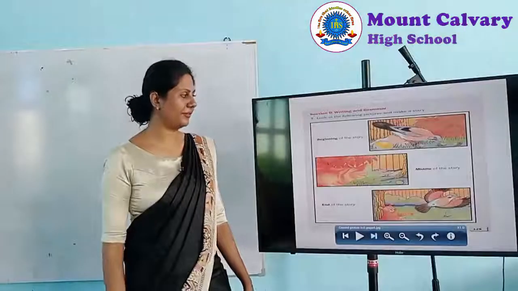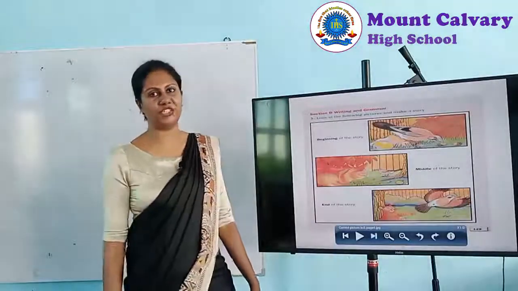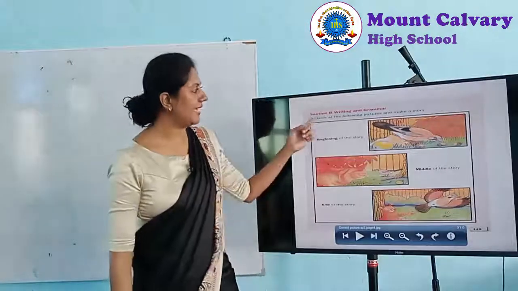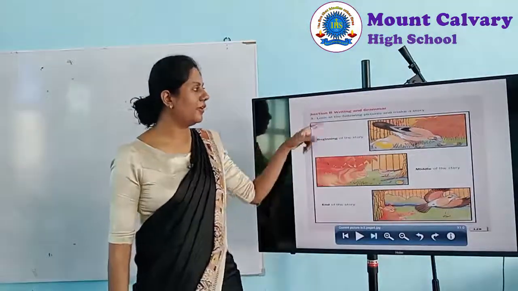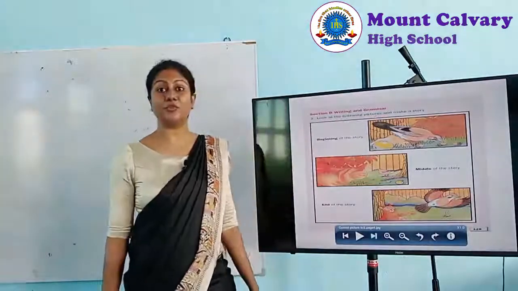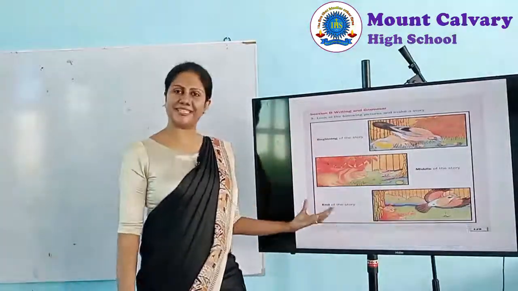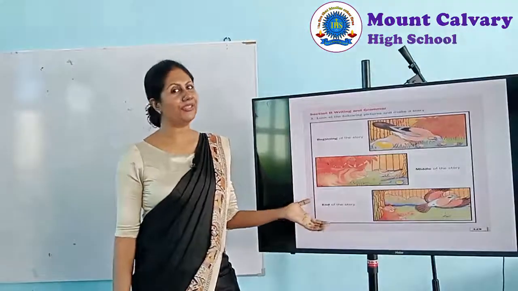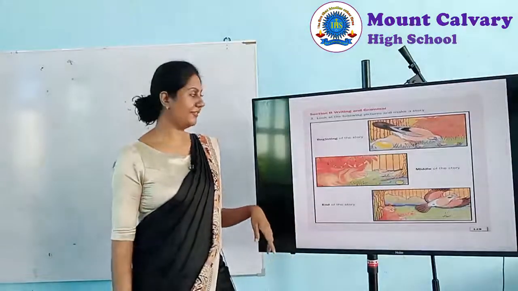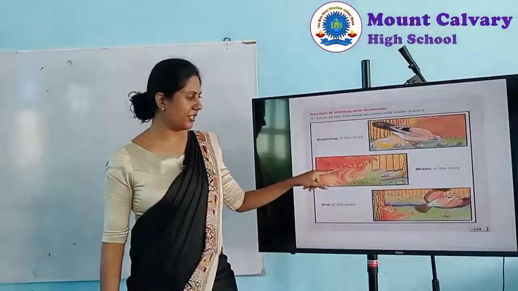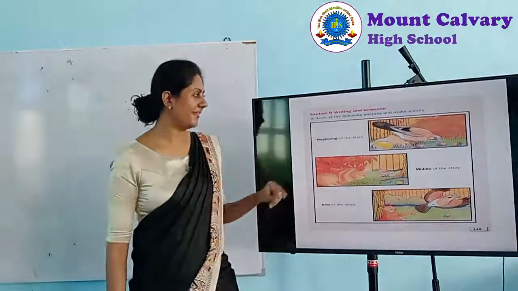Right. We'll go to the next one. Now we have three beautiful pictures here. What do we have to do here? Section B, writing and grammar. Look at the following pictures and make a story. Now you are going to write. First we'll build up a nice story and then you can write it. This is the first picture, second picture and the third picture.